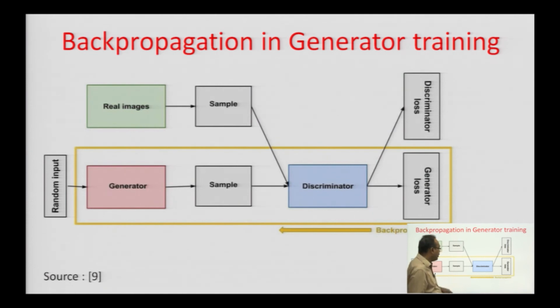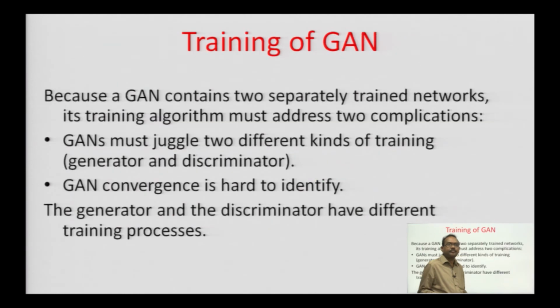Here you see that the generator loss goes as back propagation into the generator. In this way the generator also knows what the discriminator is doing and accordingly becomes smarter, so that it creates such fake data that the discriminator will not be able to distinguish between the fake data and the real data.